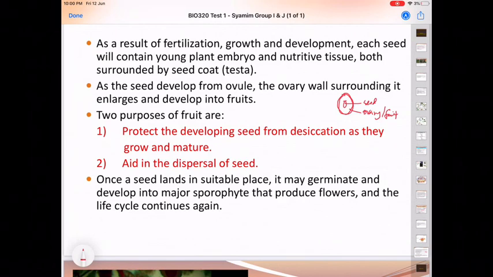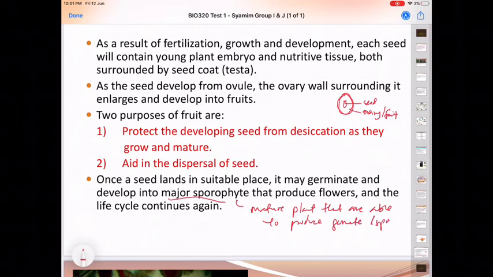Once a seed lands in a suitable place, it will germinate and develop into a mature sporophyte. Mature sporophyte refers to the mature plant that is able to produce gametes or spores. Semua ni kita panggil sporophyte. So it develops into a mature sporophyte that produces flowers, and the life cycle continues again. So that is the life cycle of flowering plants.